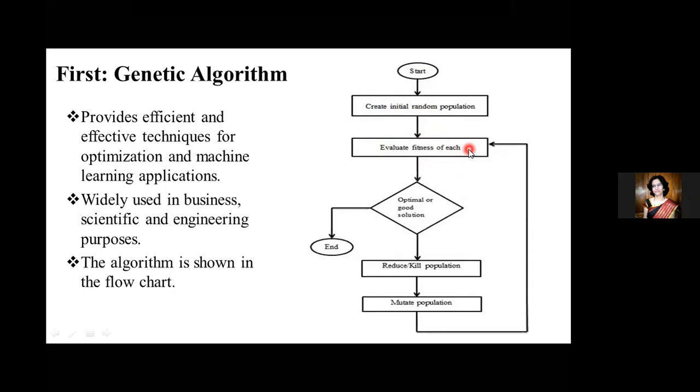Then we check whether the answer we have found is optimal or good enough. If it is optimal or good, then we end the problem there. If it is not, then we go ahead to reduce or kill some of the population in the solution set. Then we mutate the population and go back to step 2. We keep doing this until we get a good or optimal solution.